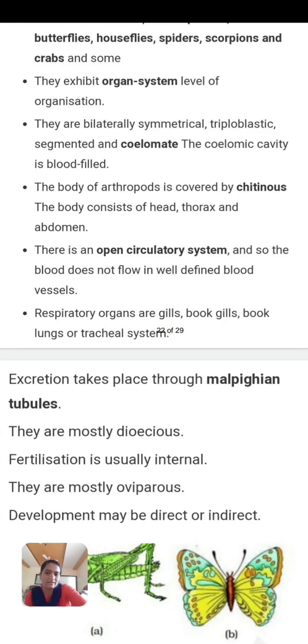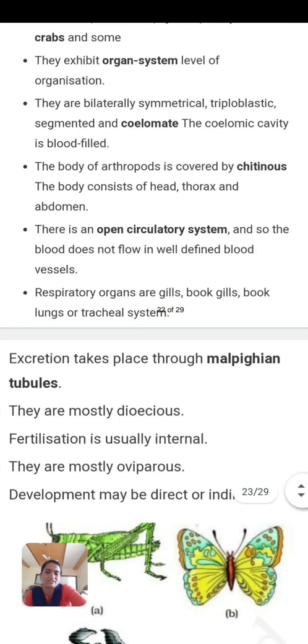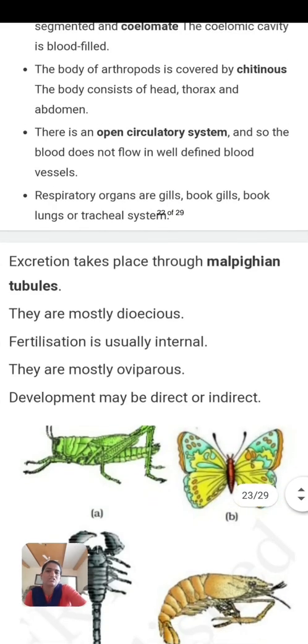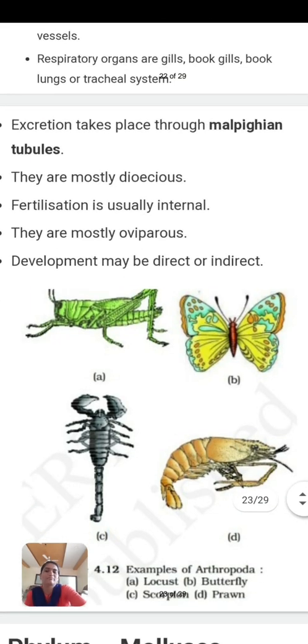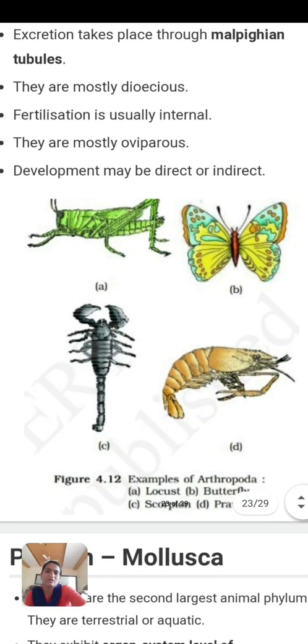Respiratory organs are gills, book lungs and the tracheal system. Excretion takes place through the Malpighian tubules. They are mostly dioecious, meaning male and female are separate. Fertilization is usually internal. They are mostly oviparous. Development may be direct or indirect.